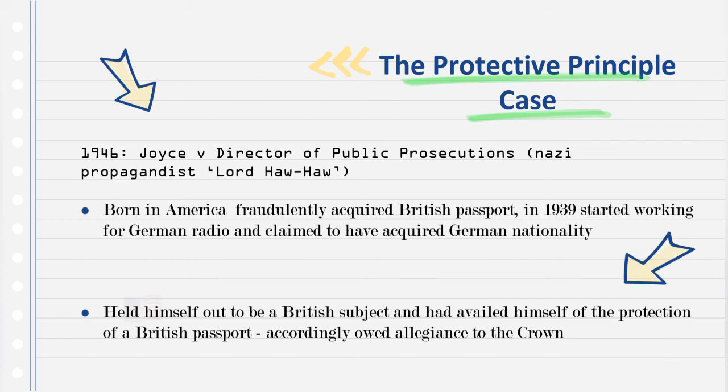The Protective Principle Case, 1946: Joyce v. Director of Public Prosecutions. Born in America, he fraudulently acquired a British passport, and in 1939 started working for German radio and claimed to have acquired German nationality. He held himself out to be a British subject and had availed himself of the protection of a British passport, and accordingly owed allegiance to the Crown.